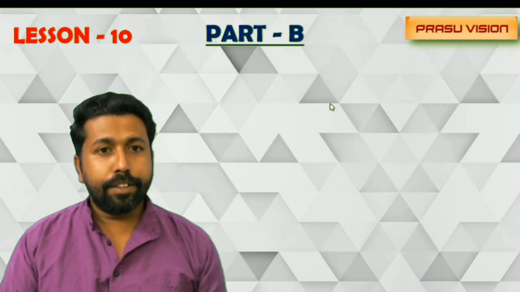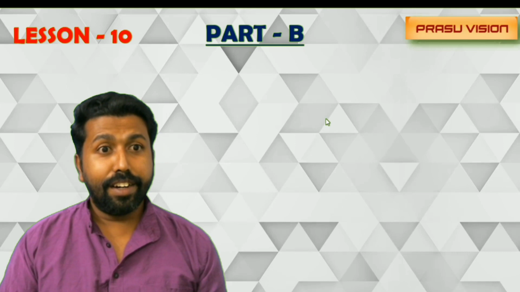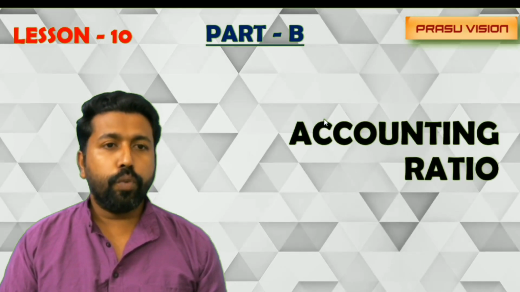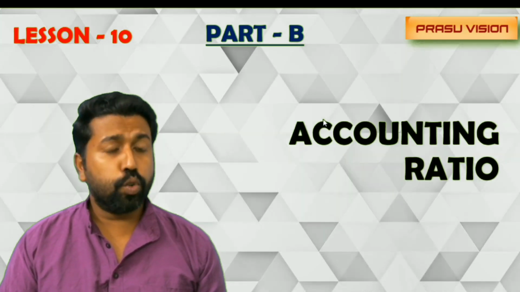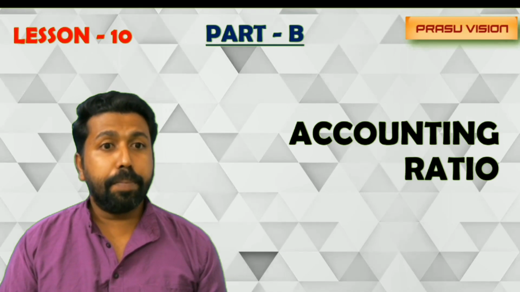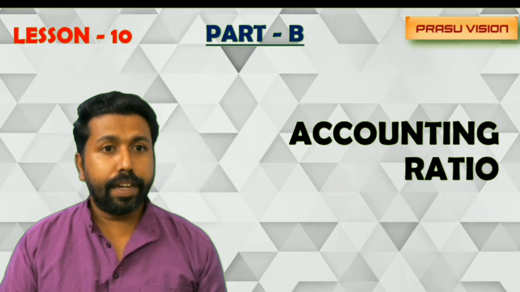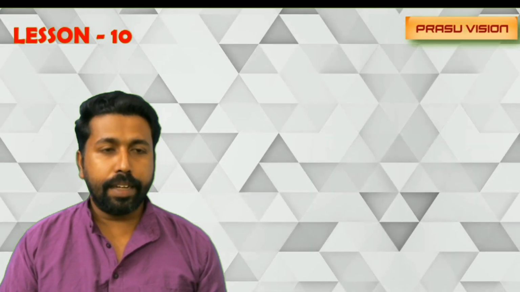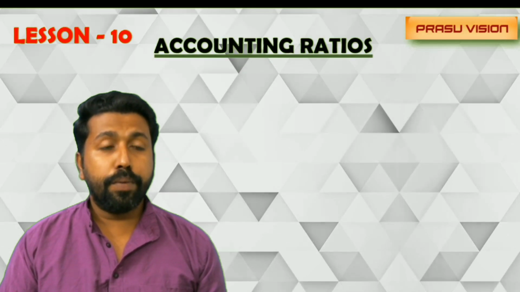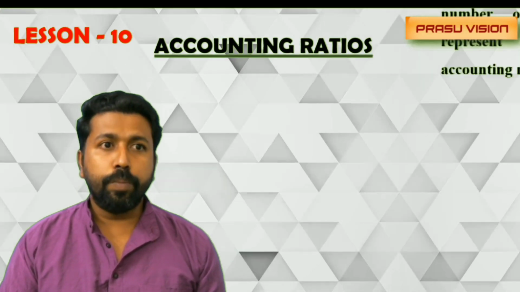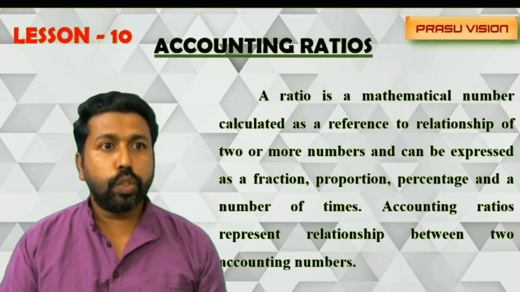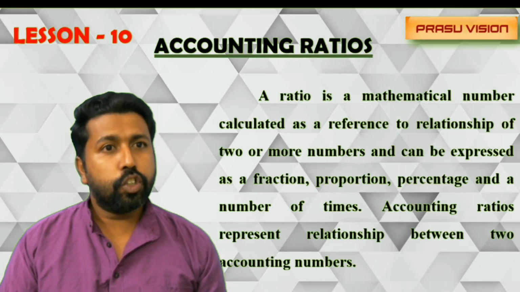Okay. My dear students, moving to the next area, accounting ratio. You know very well, it includes a lot of ratios we have to learn, but we can expect a maximum of 4 to 6 marks, 6-mark questions from this area. So we have to prepare before that. What is an accounting ratio? A ratio shows the relationship between 2 numbers.